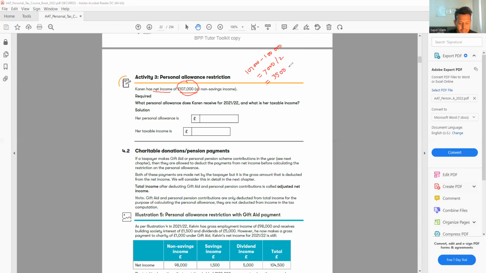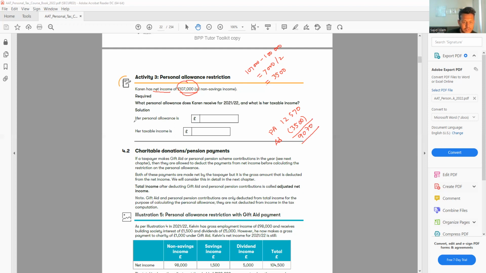Okay, so what has happened here? Normally my personal allowance is 12,570. But now, because of the adjustment, we need to adjust by minus 3,500. We only do the adjustment if the personal income is more than 100,000. So my new personal allowance will now be 9,070.